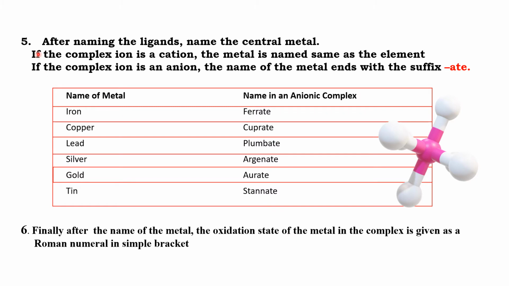So name the ligands, then name the metal ion. When naming the metal ion, we have to think about the charge on the coordination sphere. If the charge is negative, use ate at the end of the name of the metal ion. And similarly, represent the oxidation state of the metal ion in brackets using Roman numerals.